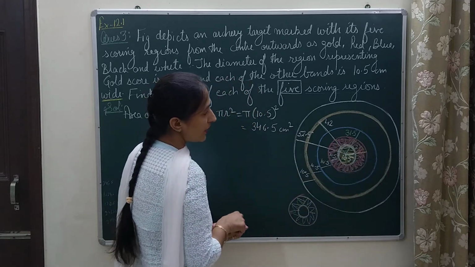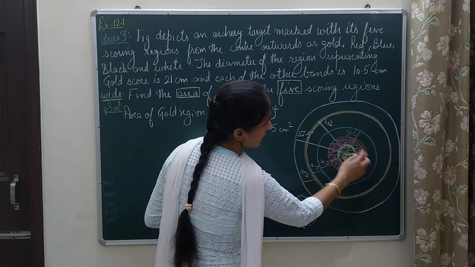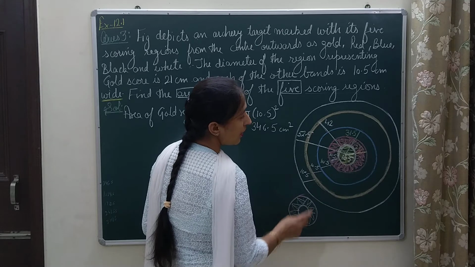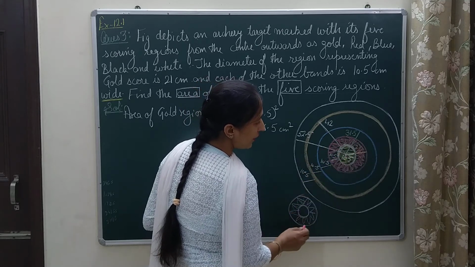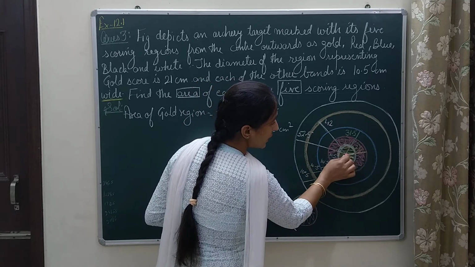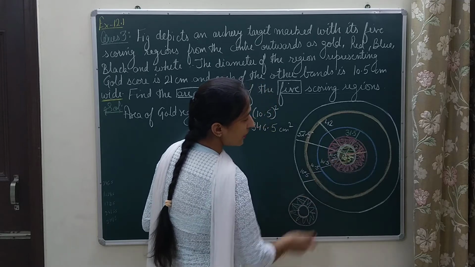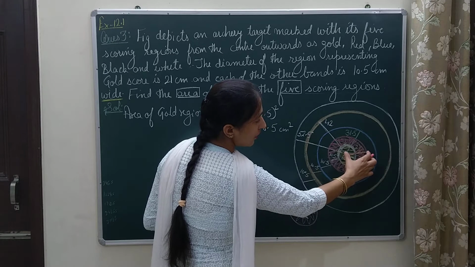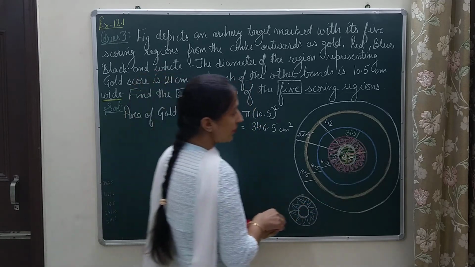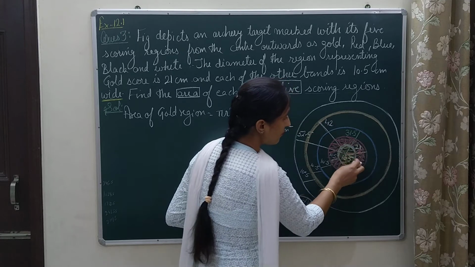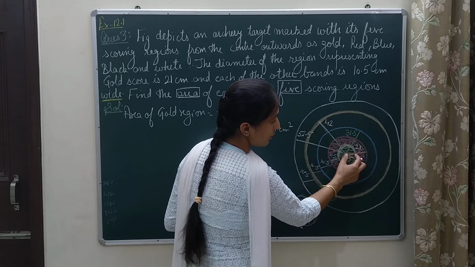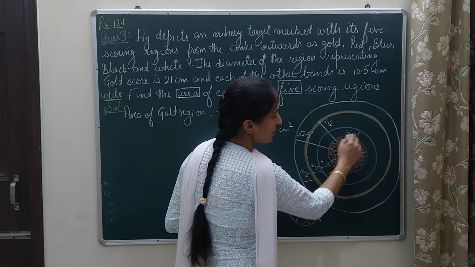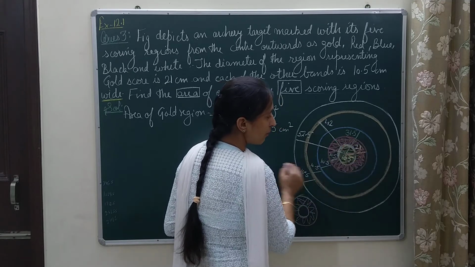And for that, I need the area of both the parts. For the outer circle I need area and for the inner circle also I need area. And for both the areas, I need their radii. I have calculated here that 10.5 is for the yellow portion or the gold portion and 21 is for the red portion. As I have already told you, 10.5 is the radius of the center portion and 10.5 is the width. So 10.5 plus 10.5 is 21, which is the radius for the outer circle now.